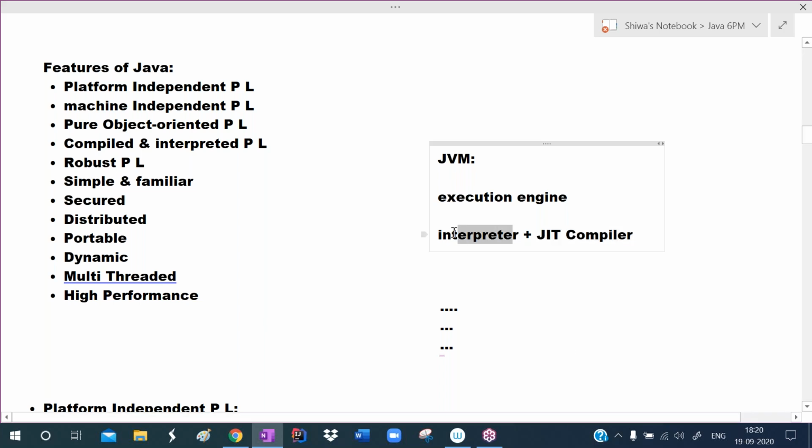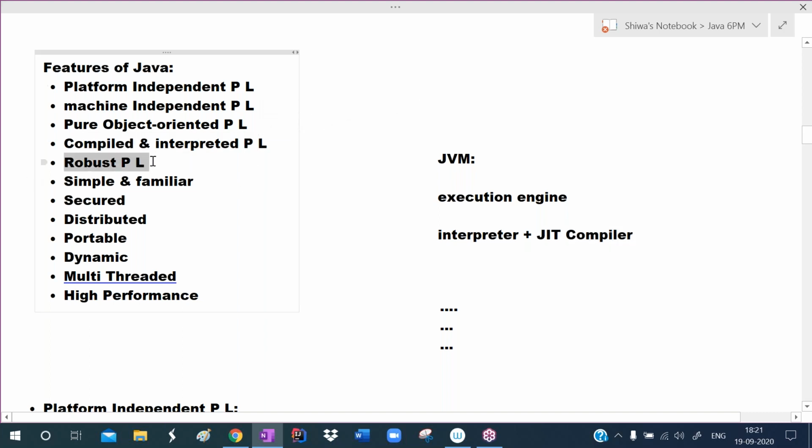If only the interpreter is there, performance will be low. So to improve the performance, they added the JIT compiler, but they didn't remove the interpreter, because for some statements the interpreter executes faster. If there are single statements, the interpreter works fast. In the case of loops or recursion, the JIT compiler works fast. That's why both are there. This Java is both a compiled and interpreted programming language.